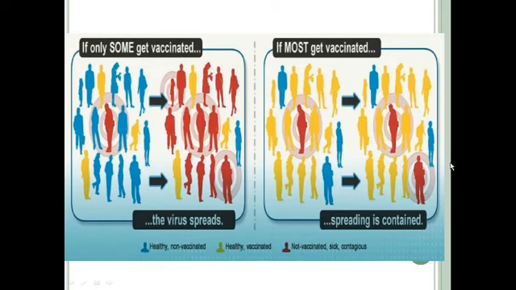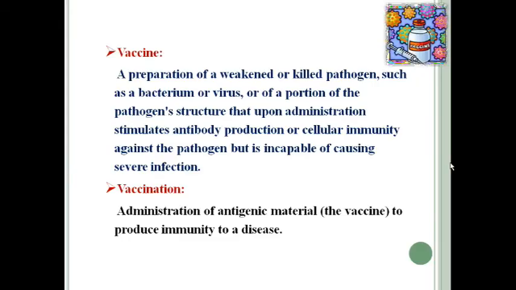So if most of the individuals of a group or a population are immunized, and most of them are immune to a particular infection, then the rest of the people who are susceptible will also not get the disease. They will also be protected from the disease. So that is the concept of herd immunity. Now, what is a vaccine?